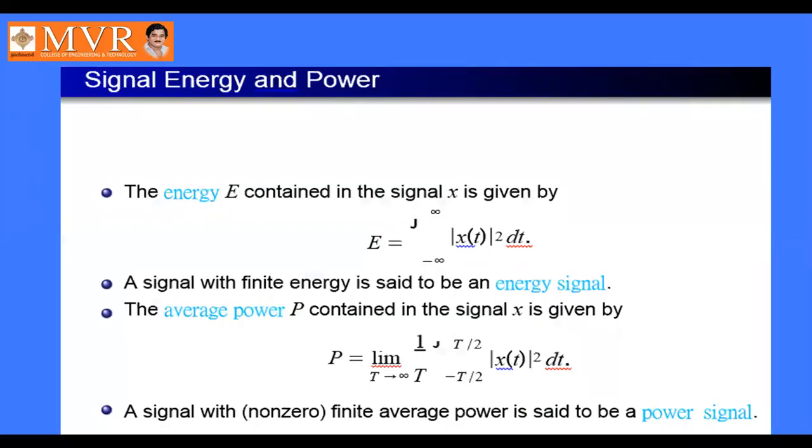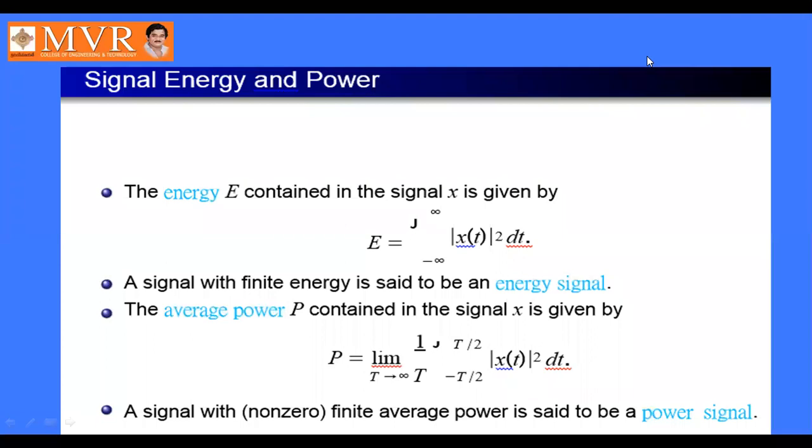Next, we'll see the energy signal and power signal. The expression for energy E contained in the signal x is given by E equal to integral from minus infinity to infinity of mod x of t whole square dt. This is the expression for energy of a signal. Okay, a signal with finite energy is said to be an energy signal.